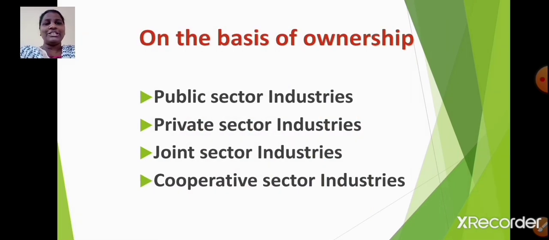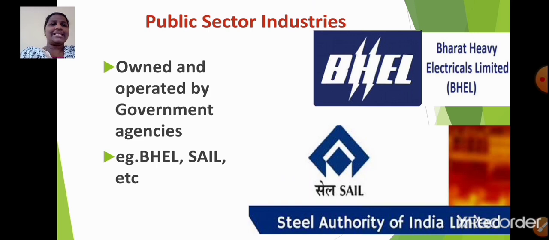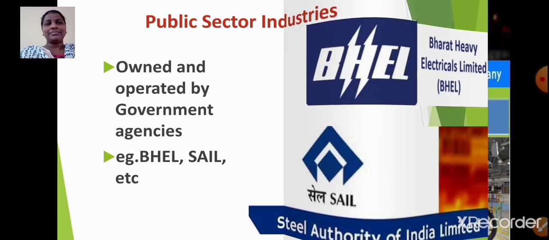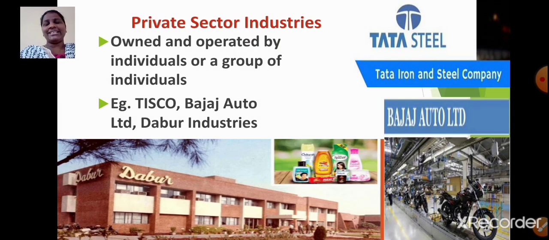On the basis of ownership, industries can be classified as public sector industries, private sector industries, joint sector industries and cooperative sector industries. Now let us learn about these in detail. Public sector industries. These are owned and operated by government agencies. Example, BHEL, SAIL, etc. Full form of BHEL is Bharat Heavy Electricals Limited and SAIL is Steel Authority of India Limited.